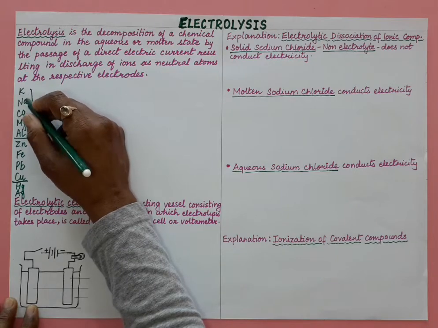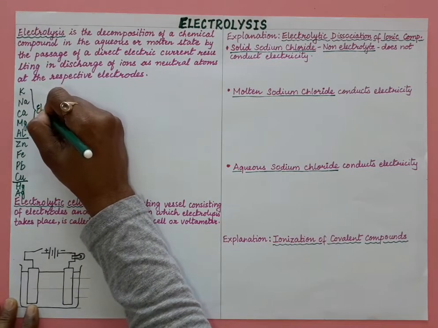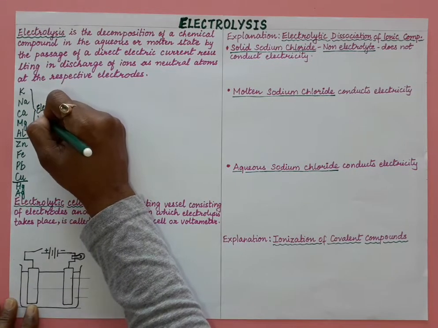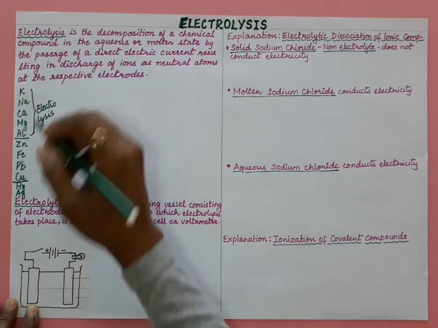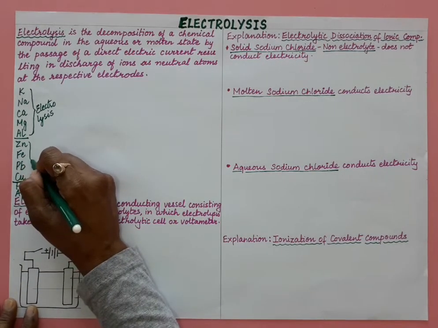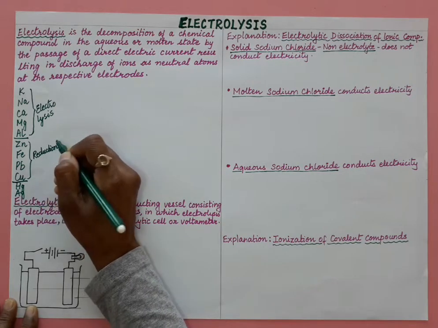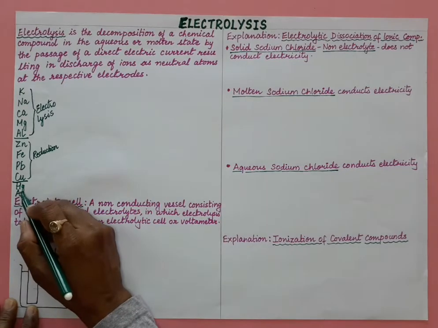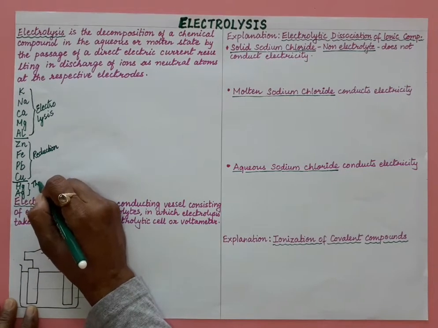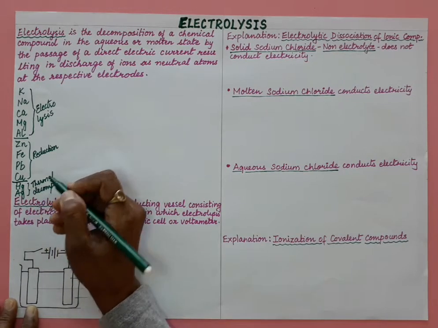These 5 metals are very reactive, so when they form any compound, the bond is very strong, so they will not decompose by heating. We have to pass electric current, and by electrolysis only we can decompose these compounds. Now for these 4, we have to use the reduction method. Reduction of metal oxides is done using reducing agents, and for these metals, simply by thermal decomposition we can extract the metal from their ores, right?